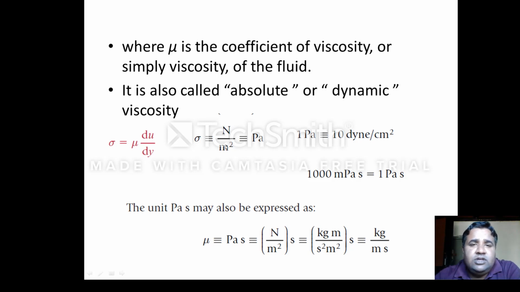So Newton per meter square is equal to Pascal, and 1 Pascal is equal to 10 dyne per square centimeter, and we generally express viscosity in Pascal seconds. The viscosity is explained in Pascal seconds. 10,000 millipascal second is equal to 1 Pascal second.